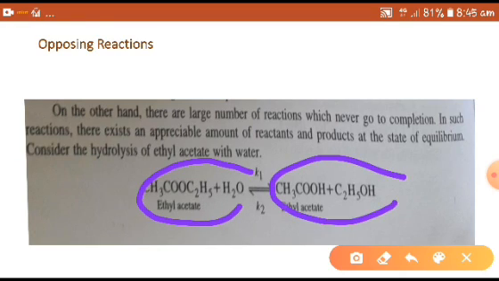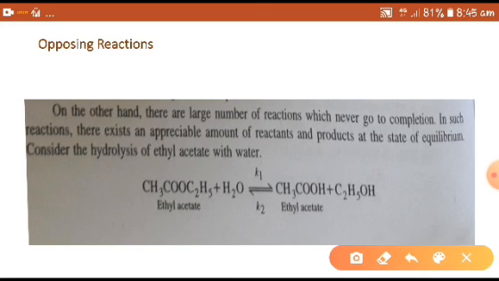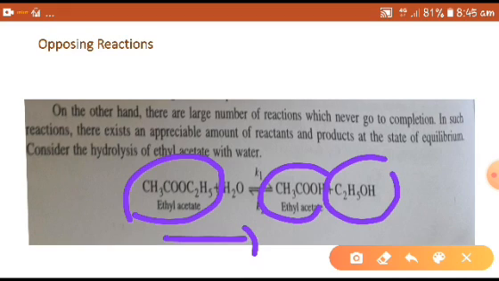Here, in the beginning, the molar concentration of ethyl acetate is very high, and thus the rate of the forward reaction will be high. As the reaction proceeds, more and more acetic acid and ethyl alcohol result. Due to this, the rate of the backward reaction will also show a regular increase. After forming acetic acid and ethyl alcohol, the backward reaction also begins.